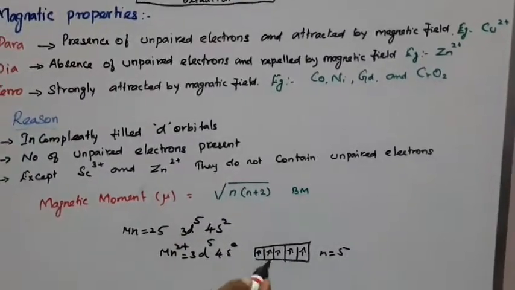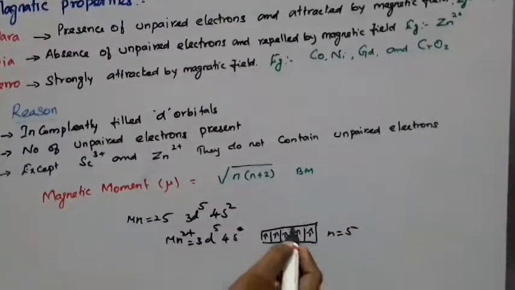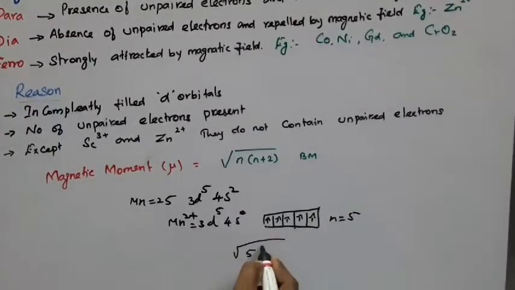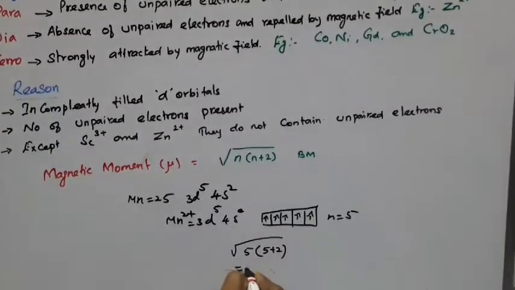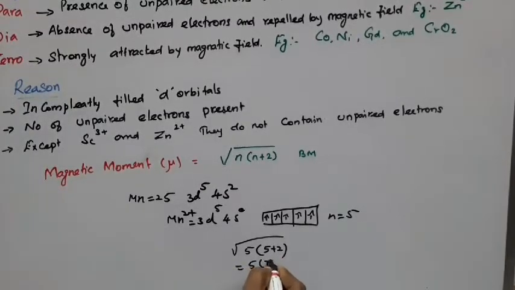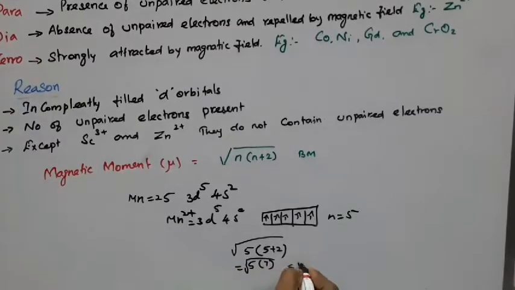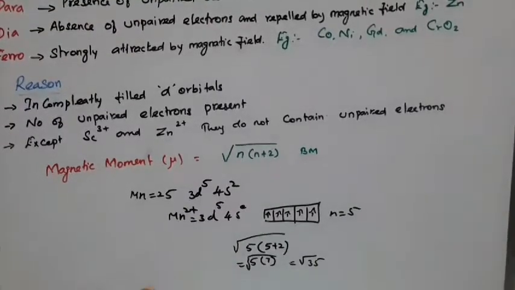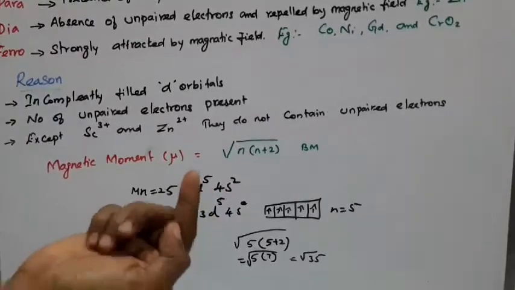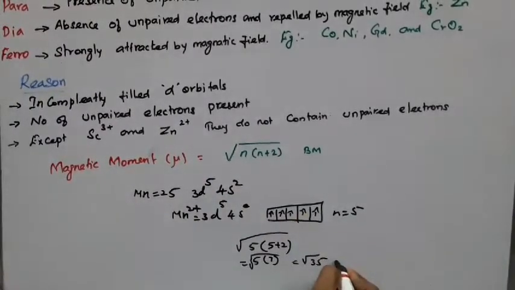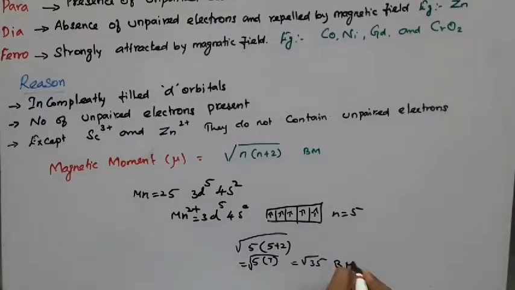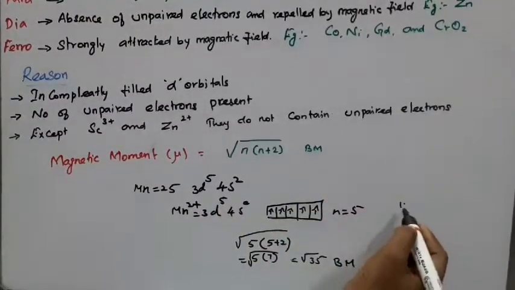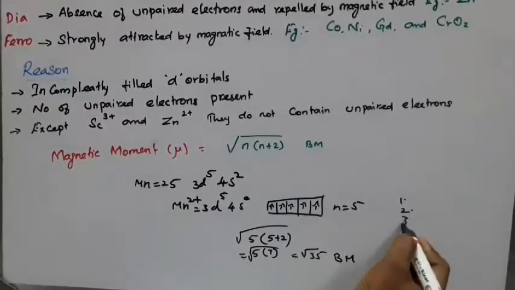For manganese 2 plus, 5 unpaired electrons, so 5 into 5 plus 2, that is 5 into 7, root of 35. Usually such 1 mark questions are asked, and do not forget to put the unit Bohr magneton. If one unpaired electron is present, the answer is 1 point something. 2 unpaired electrons, 2 point something. 3 unpaired, 3 point something.